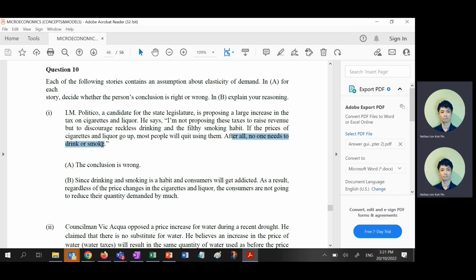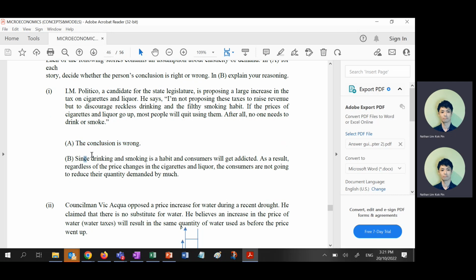After all, no one needs to drink or smoke, so if I tax them, they will quit, according to this candidate, right? You know what I mean? The conclusion is wrong. Why? Because even if you tax them, they are already addicted. Smoking and drinking is a habit, right? It's a habit. You really get addicted, you don't care about the price changes, right?